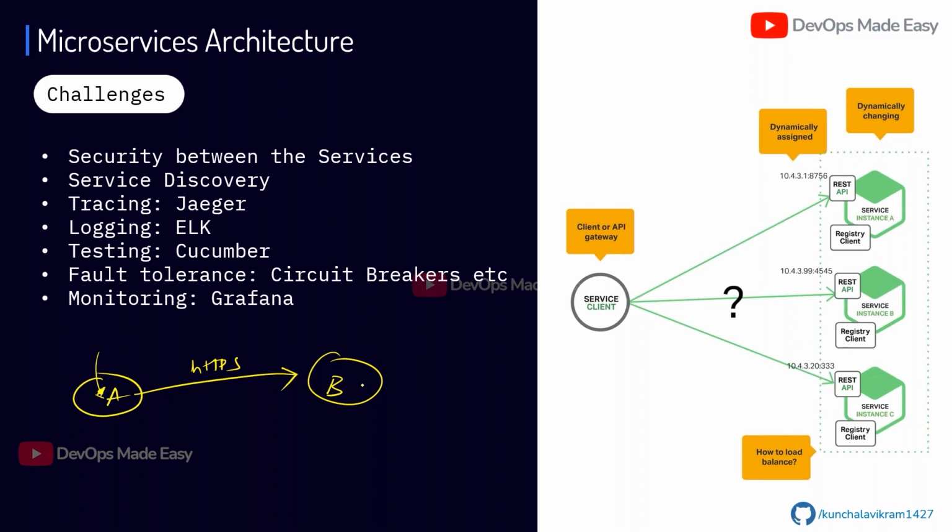In this case, it has to be written in all the microservices. And logging also, that logic has to be written in A. So that means that you are increasing the application size of A. Also for timing out the connection, that logic should also be written in A. So instead of A worrying about running your actual application, it is also worrying about the rest of the things. So that will ultimately increase the size of the application.